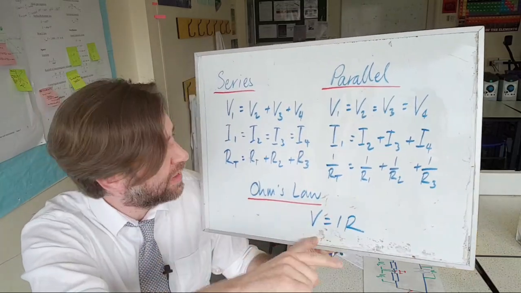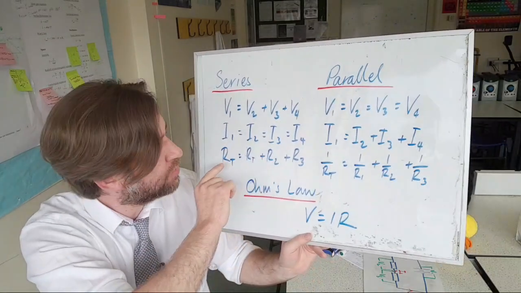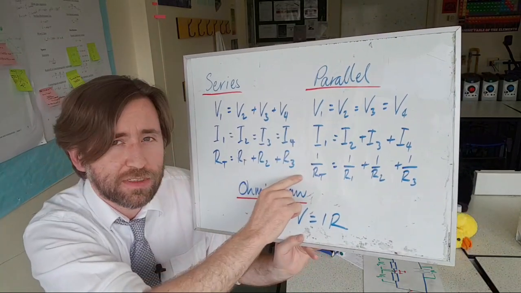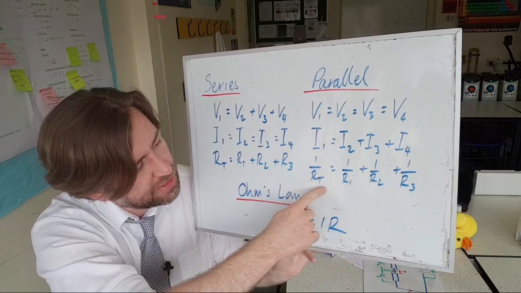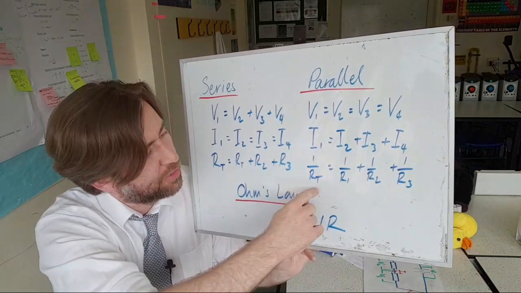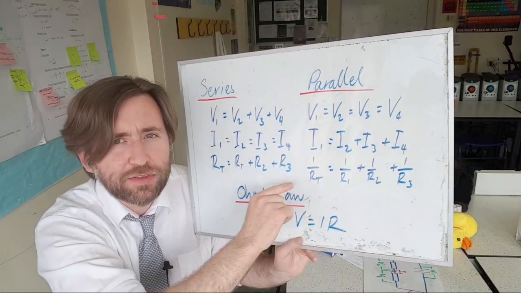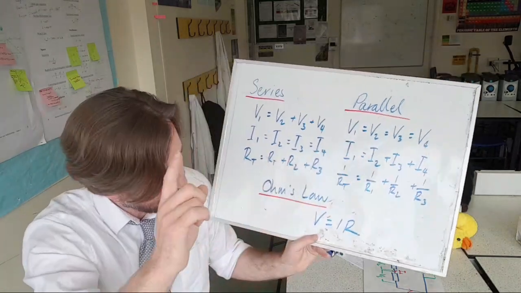And what follows from that is the rule about series resistors. So the total resistance in series is just the sum of the resistances. And there's the parallel resistors. Now in GCSE, you can kind of just remember that if you add more resistances, you reduce the total resistance. But at A-level, you need to remember that you sum the reciprocals, and that gives you the reciprocal of the total. Okay.